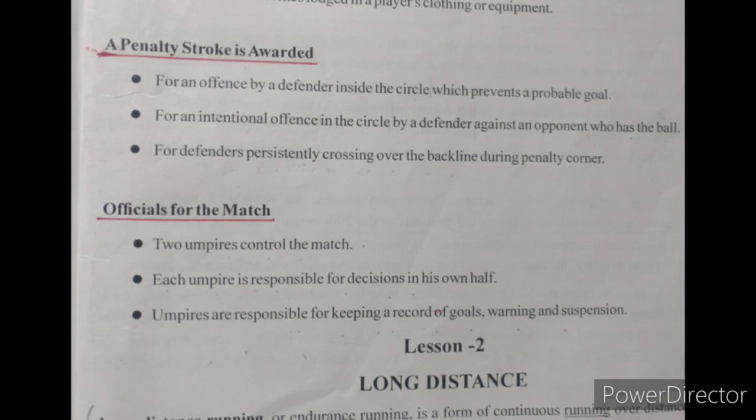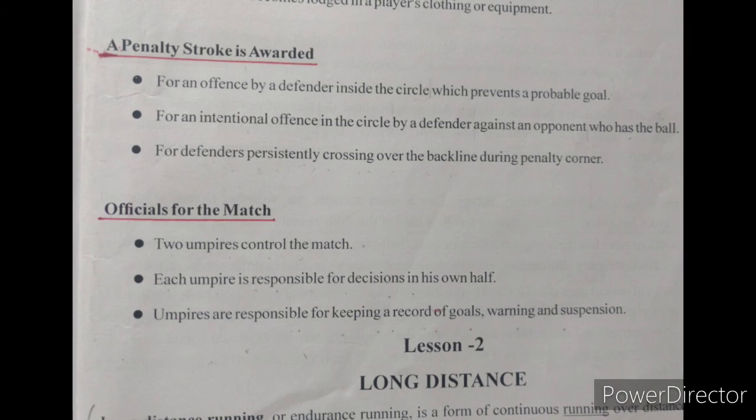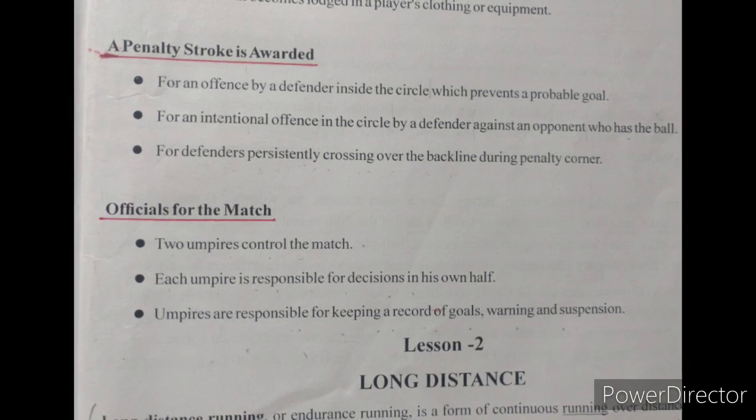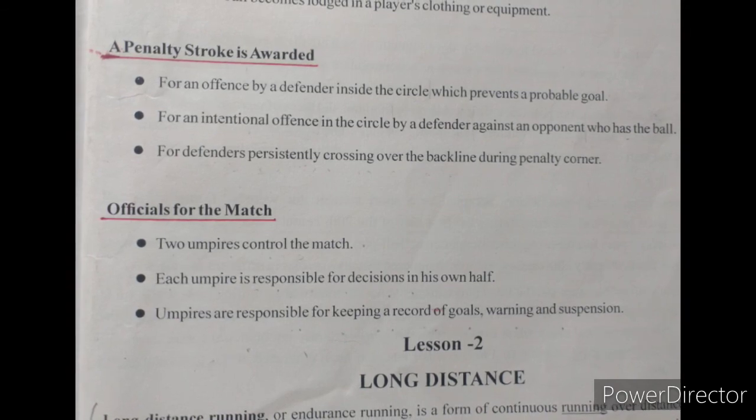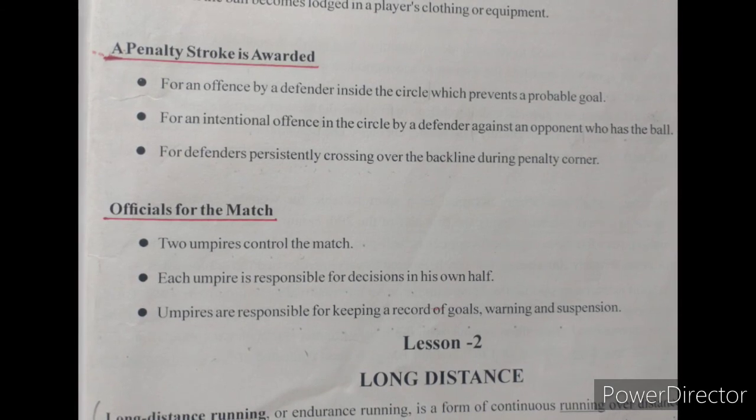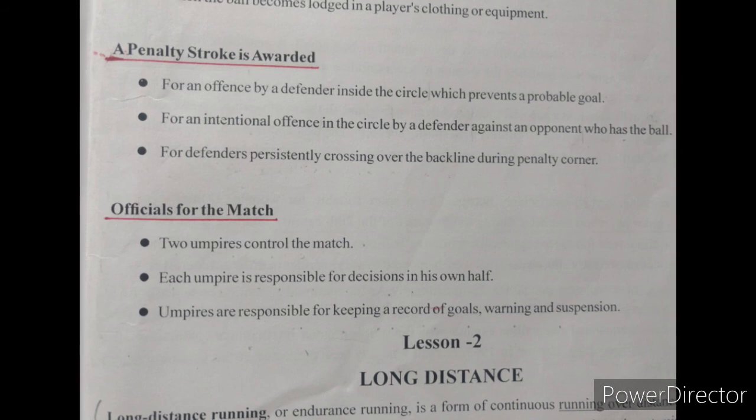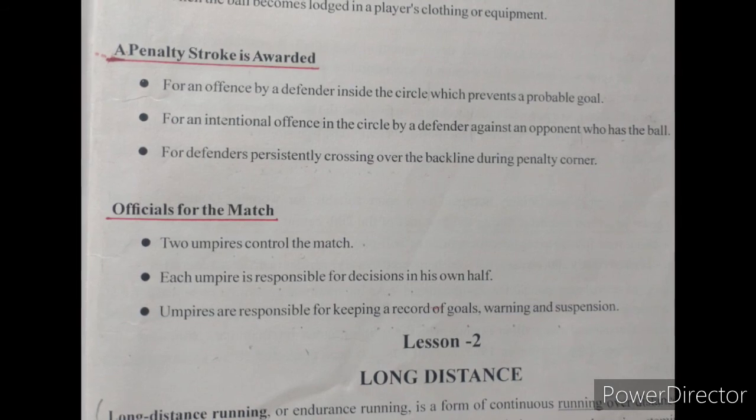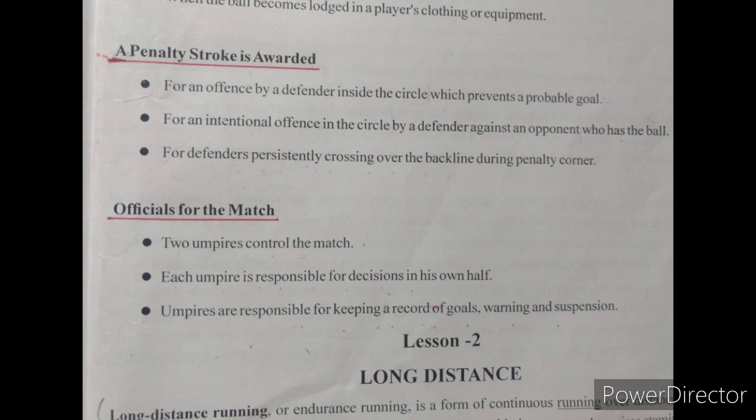Next, officials for the match. Two umpires control the match. Each umpire is responsible for decisions in his own half. Umpires are responsible for keeping record of goals, warning and suspension.